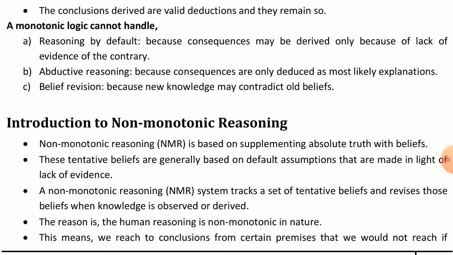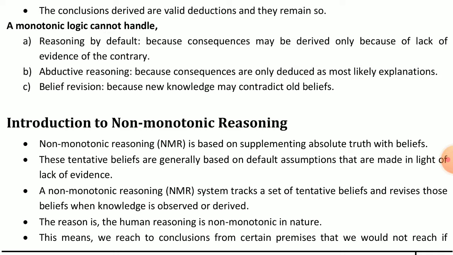Now the reason is that human reasoning is non-monotonic in nature. We can take the example of human reasoning.